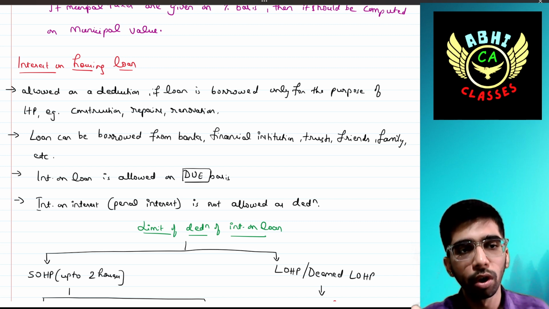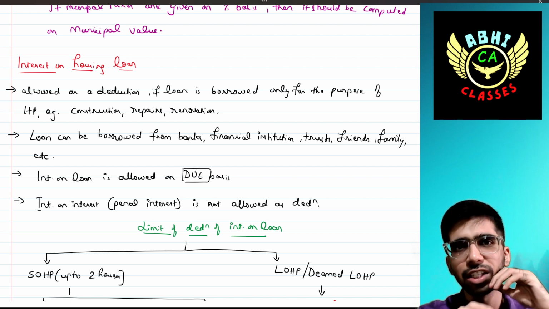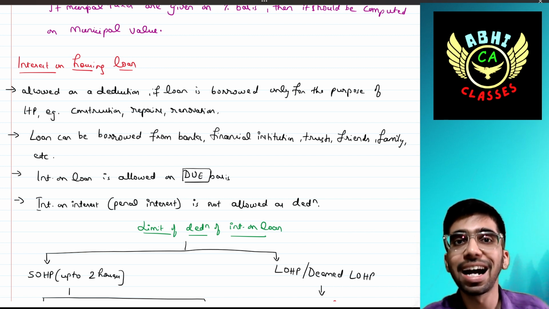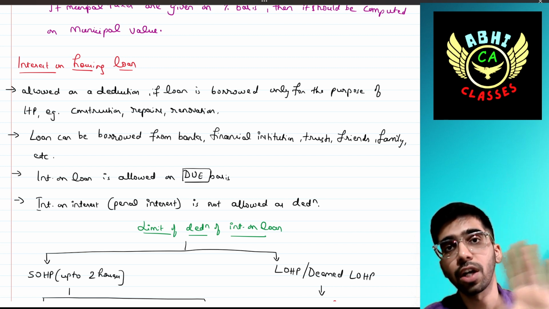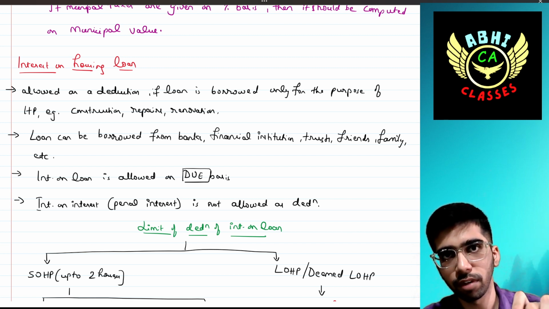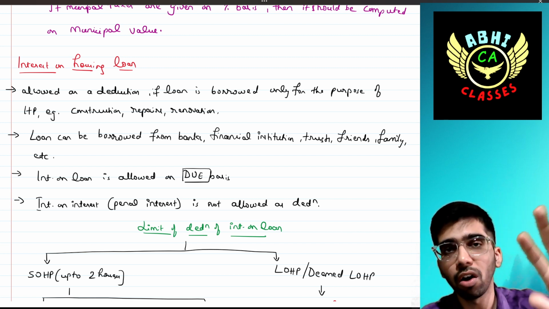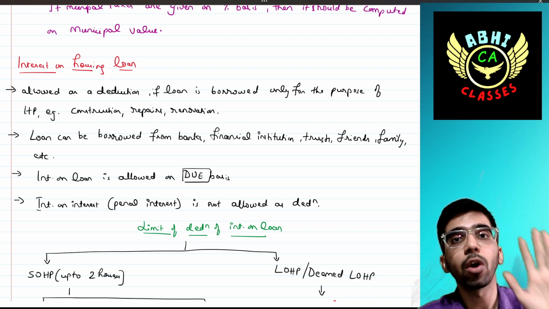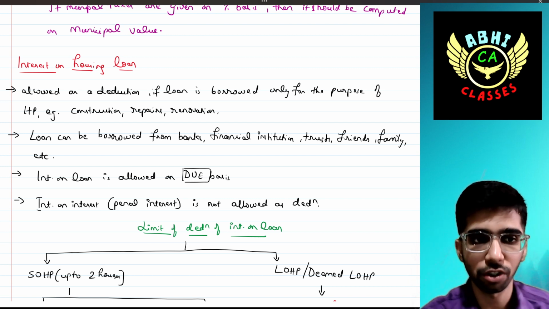Interest on interest, in simple terms called penal interest, cannot be taken as a deduction. Only interest charged can be taken as a deduction. If interest is not paid, the statement will show penal interest. That penal interest you cannot claim as a deduction.